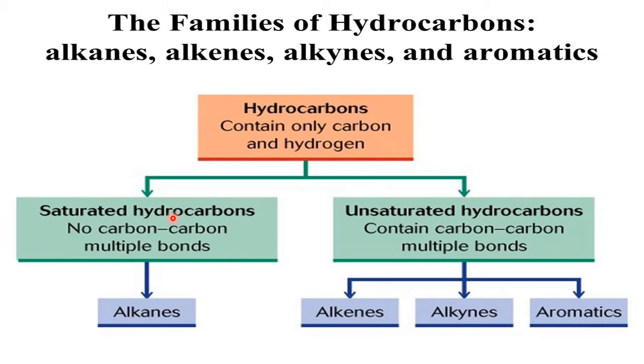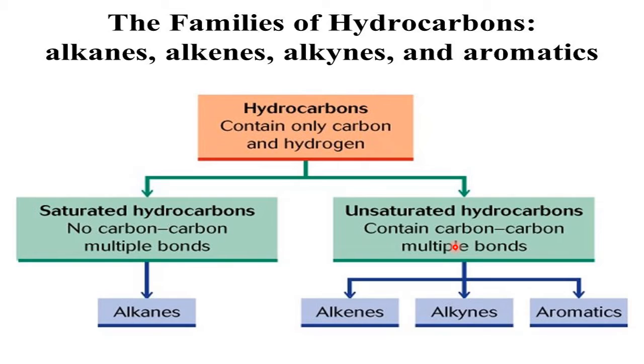Why? Because the valency of H is 1. We will have multiple bonds only between carbons. So that is not there in the case of saturated hydrocarbons. That's why they say no carbon multiple bonds, only single bonds between the carbons. In unsaturated hydrocarbons, where the valency is not satisfied, for this reason they go for the sideway overlap, resulting in the formation of either a double or triple bond, and in general they are called multiple bonds, and they contain carbon multiple bonds, minimum one.